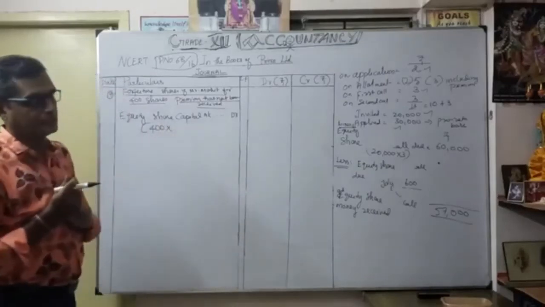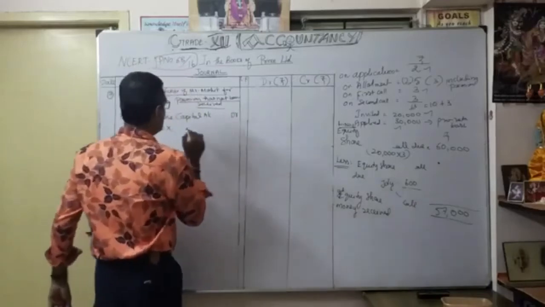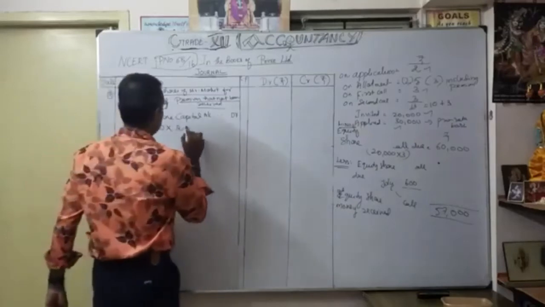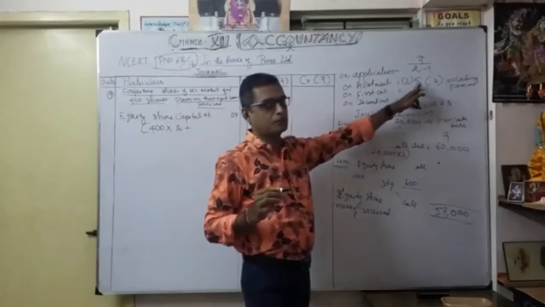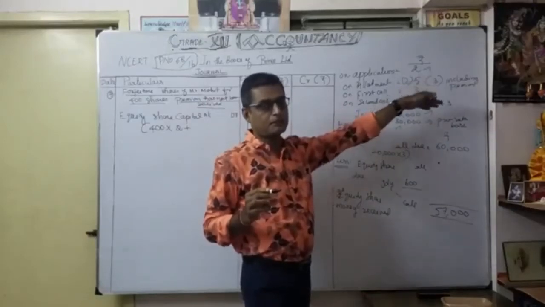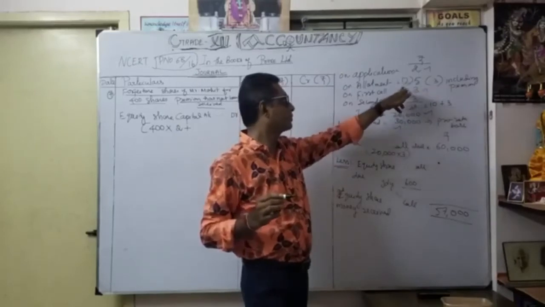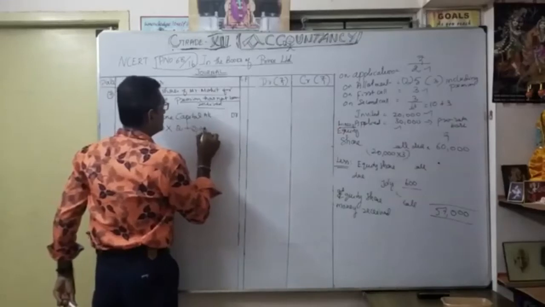What is the called up amount? That is very important. In the bracket I write: application money we called, isn't it? Plus allotment, 2 rupees. Don't take 5 rupees, because here we have to write securities premium reserve separately, because premium has not been received. Okay, only 2 rupees. Then first call. So 2 plus 2 plus 3.